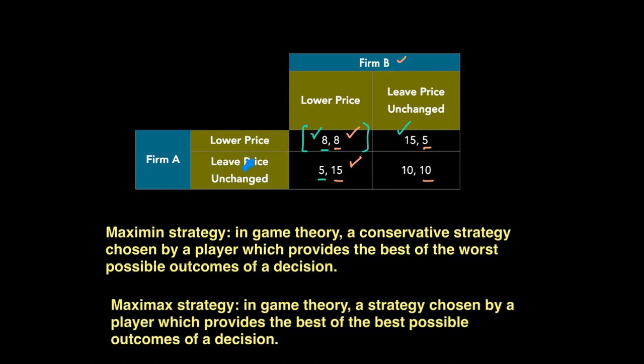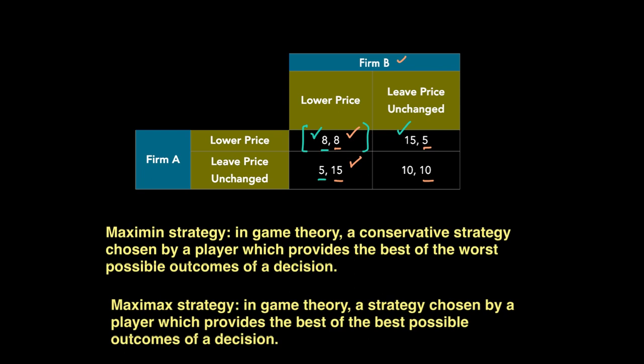In this case, B would assume that A will always leave the price unchanged and will not lower the price, and if that is the scenario firm B is thinking, then firm B will always end up thinking about lowering their price, because for them, if they believe firm A is to leave the price unchanged, then 15 is better than 10. So both the maxi-max and the maxi-min strategy are giving the same result, which is that firm B will lower the price, and similarly firm A will also lower the price.